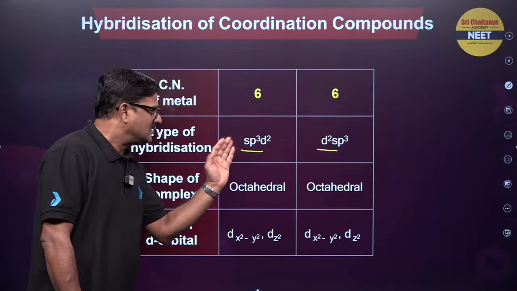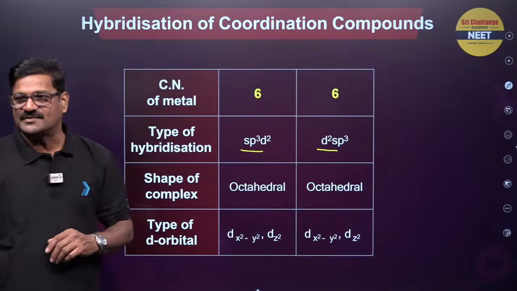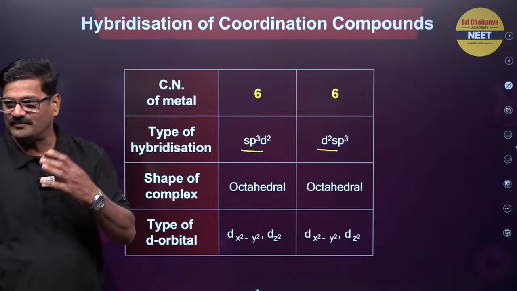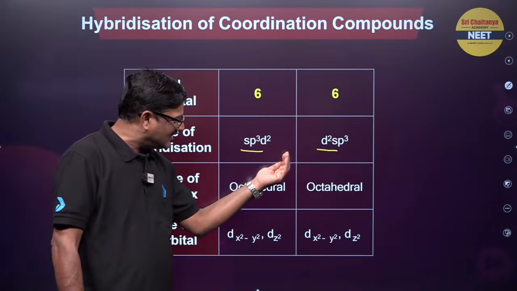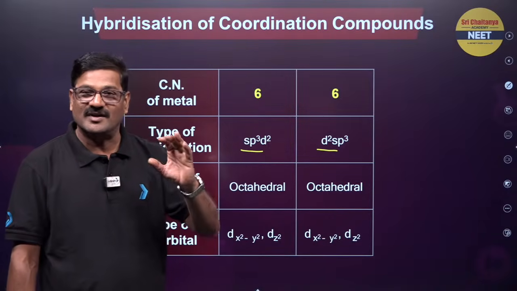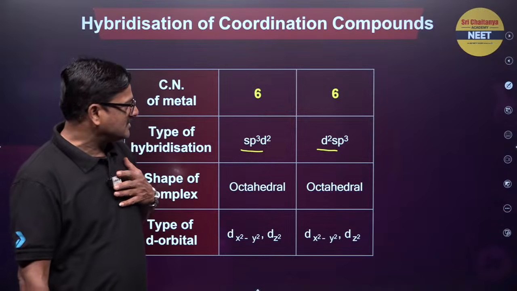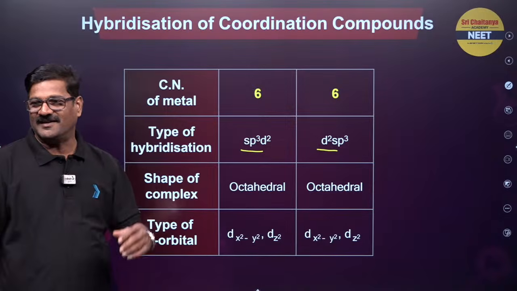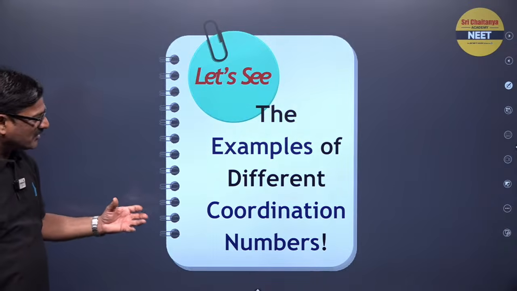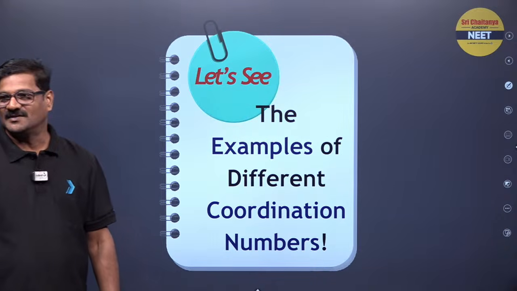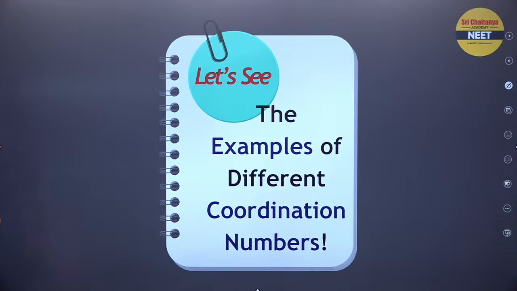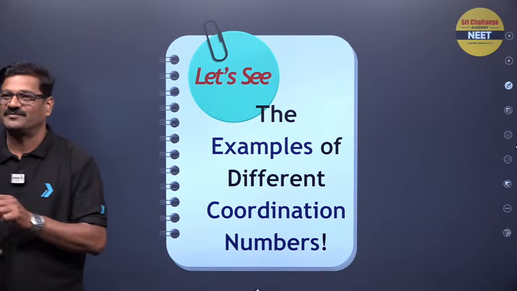This happens when outer d orbitals are being used, by weak field ligand, weak ligand. This happens when inner d orbitals are being used. This happens with strong ligand. So how will we know whether it is a strong ligand or a weak ligand? Now mention your doubts in the chat box. So let's see examples of different coordination numbers. Yeah, I am explaining to you the various complexes that can be formed.